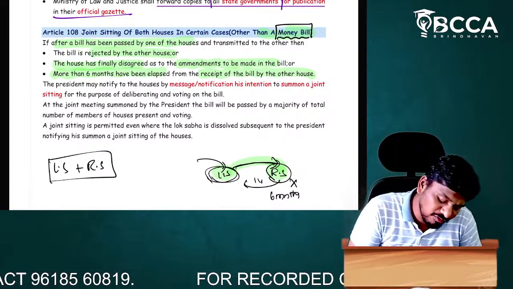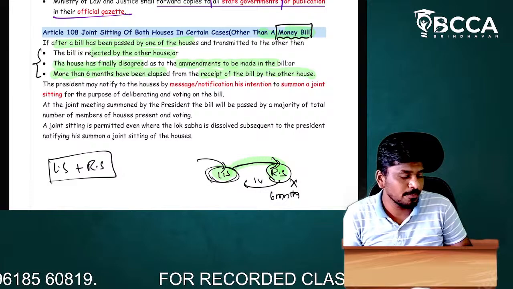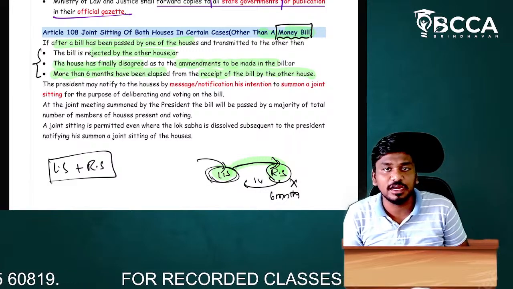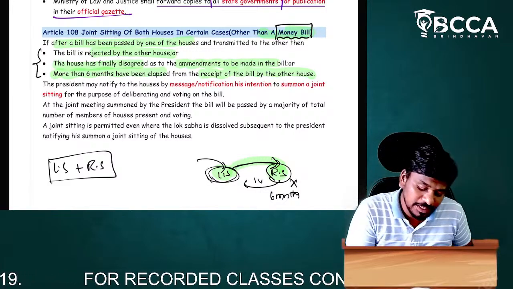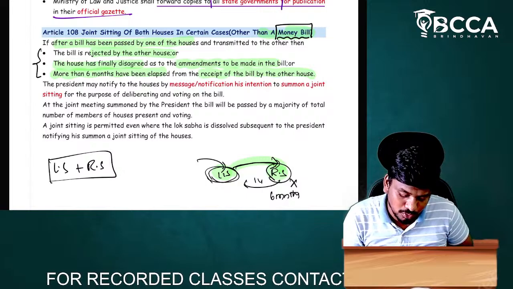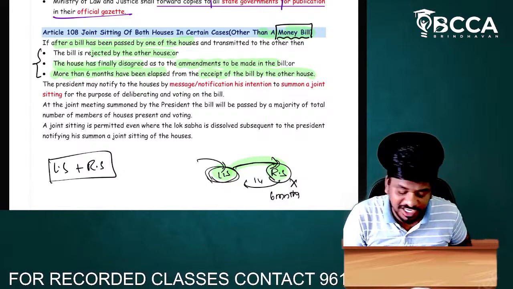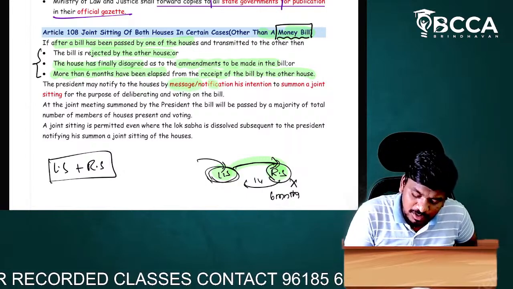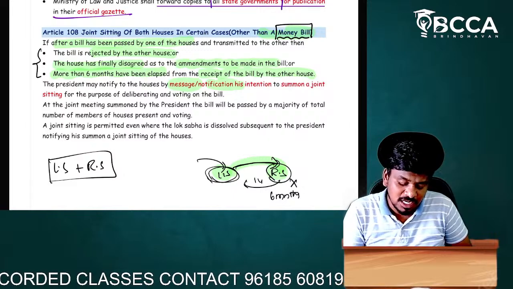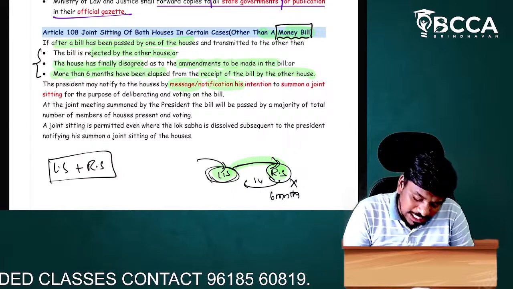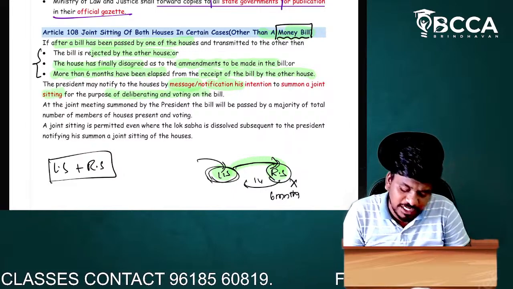If any of the following conditions takes place, then what will the president do? The president will pass a notification or a message to summon a joint sitting for the purpose of deliberating and voting.